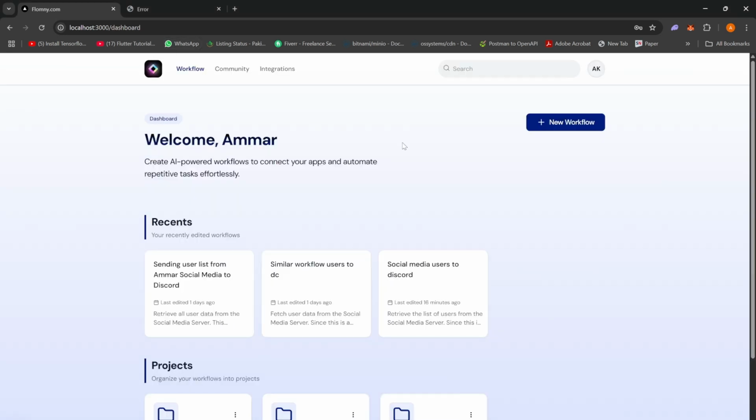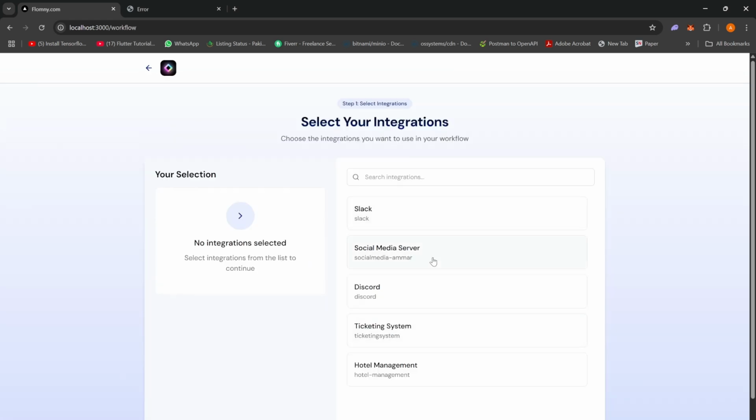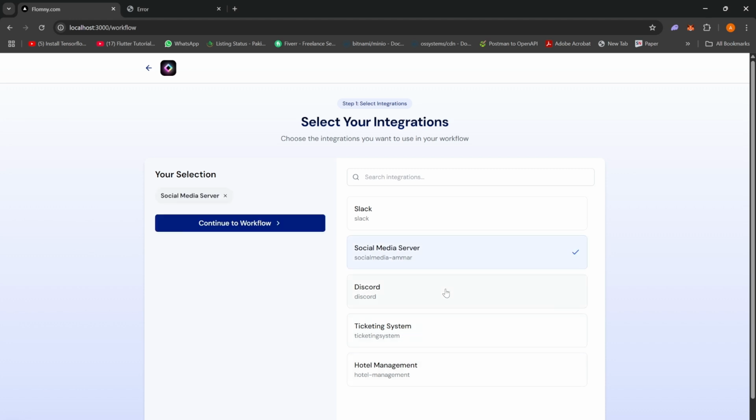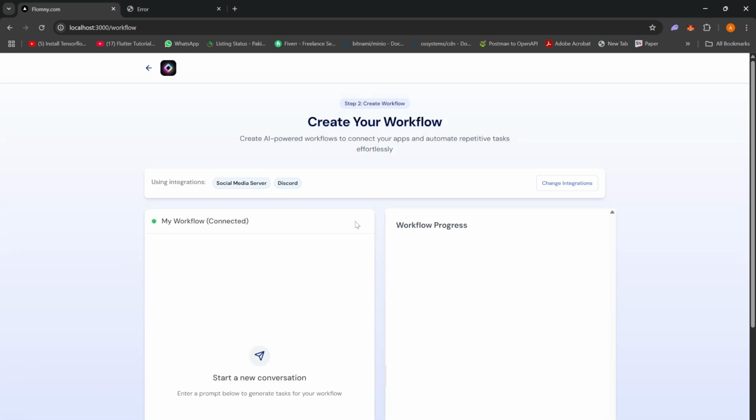So once we have the integration ready, we are able to create a workflow. Also, we have a bunch of integrations like social media, Discord, ticketing system, hotel management. I'm just going to use social media server and Discord. Let me continue here and connect to my WebSocket.